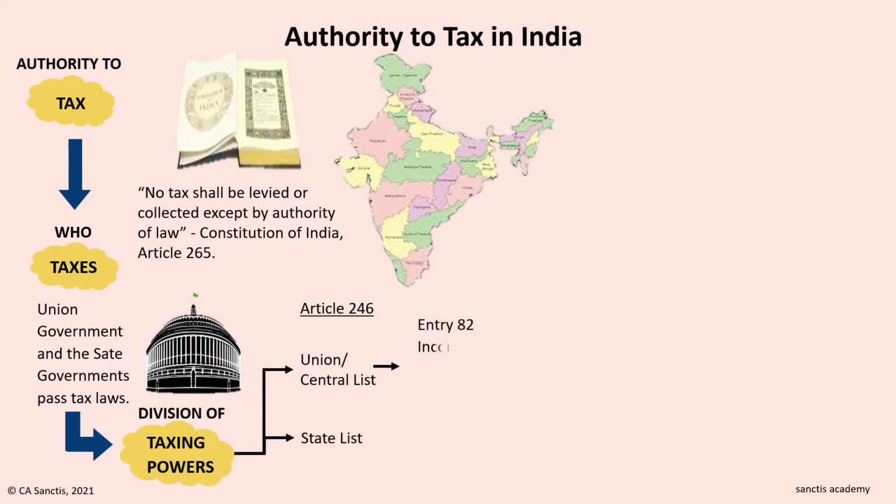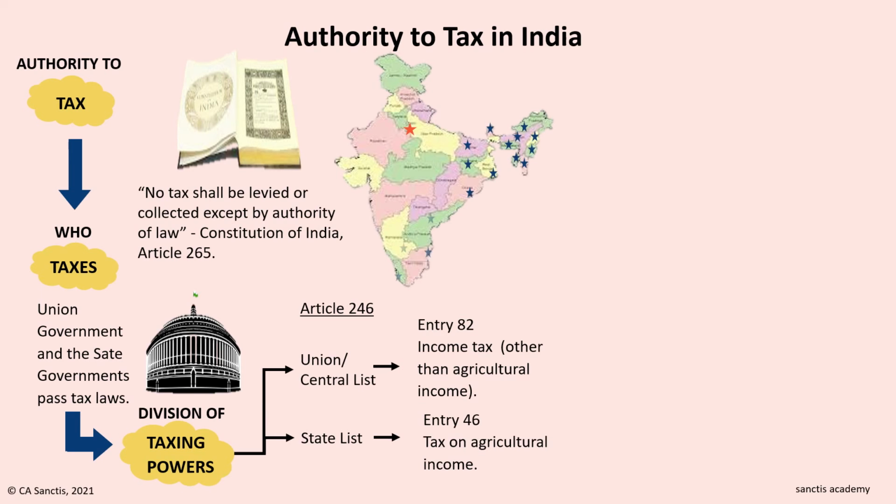Income tax under entry 82 of the union list gives exclusive power to the central government to levy income tax. So, the exclusive power to levy income tax is with the central government. However, the central government cannot levy tax on agricultural income. Agricultural income is covered in entry 46 of the state list. Therefore, the state government levies tax on agricultural income.